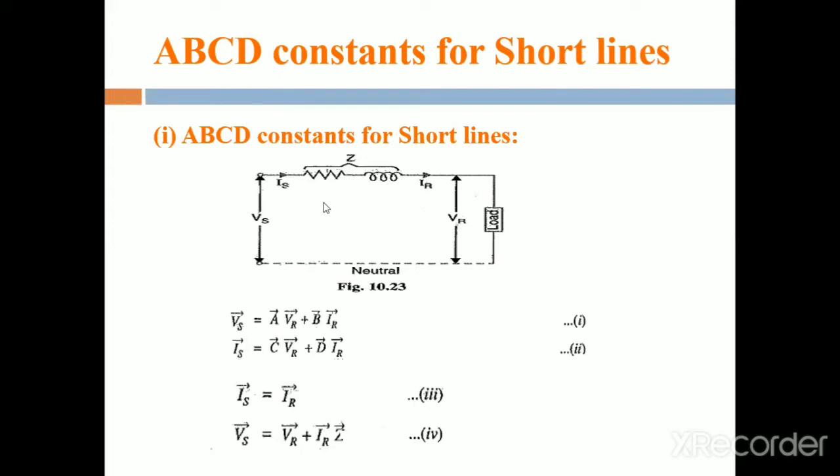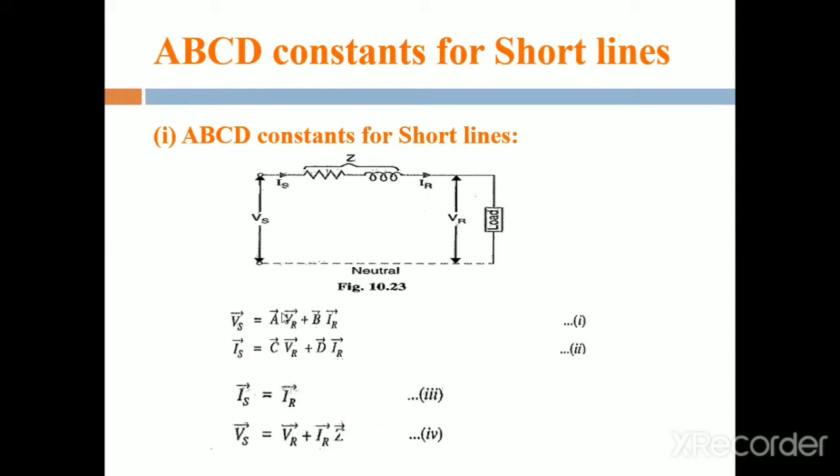By using this equivalent circuit diagram, we determine the ABCD constants for the short transmission line. Vs is the sending end voltage, Is is the sending end current, and this is the impedance Z, that means R plus jXL. Then Ir is the receiving end current, Vr is the receiving end voltage, and this is the load.